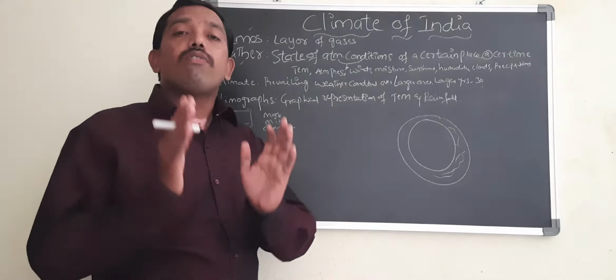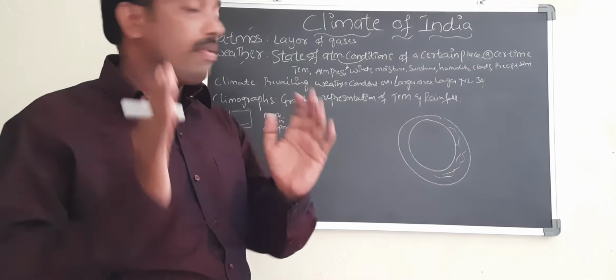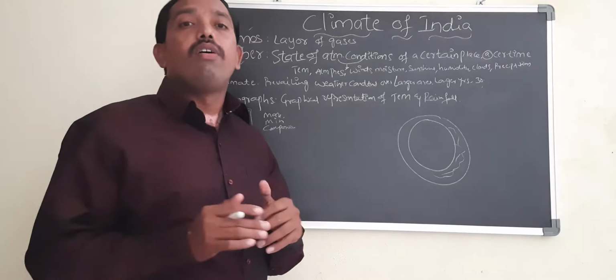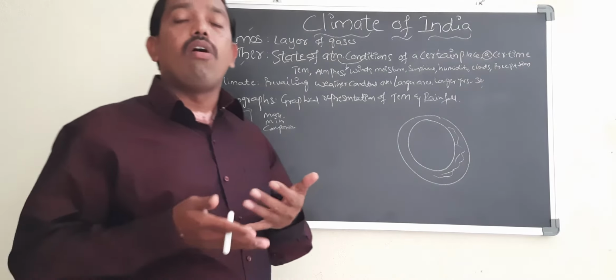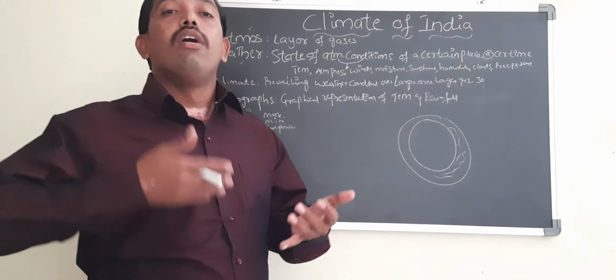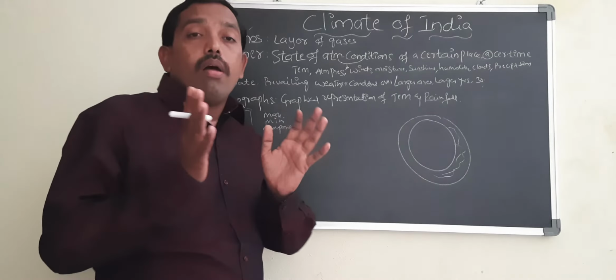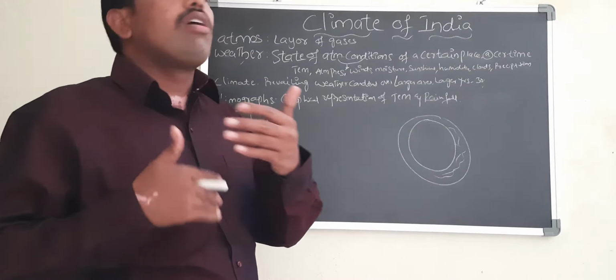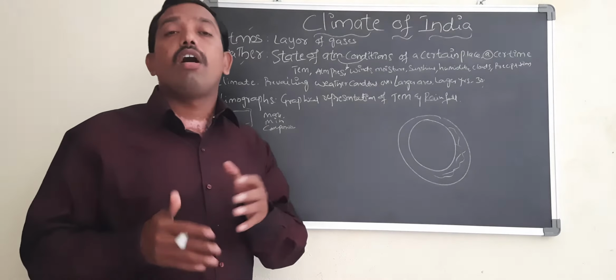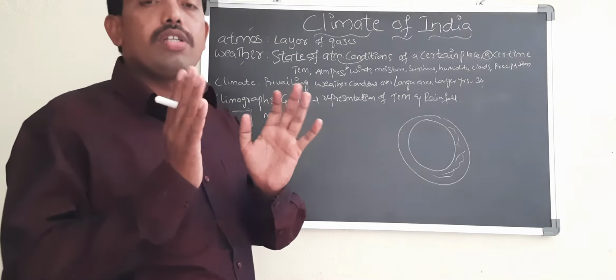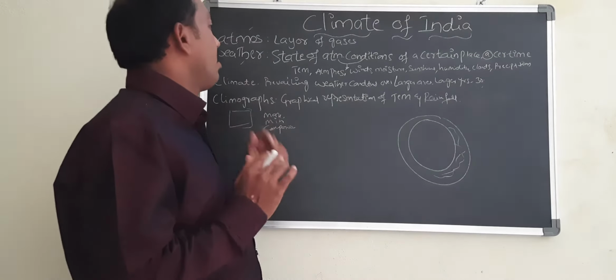Weather is for a shorter period of time. It may be rainy, hot conditions may be prevailing today, or it may be cool. This is called the weather of a place over a shorter period of time.